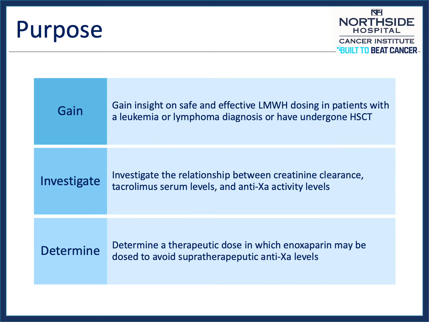Based on the 2011 study, it was hypothesized that stem cell transplant recipients may be a patient population that may benefit from anti-10A monitoring with enoxaparin. The purpose of this project is to gain insight on safe and effective enoxaparin dosing in patients with a leukemia or lymphoma diagnosis or have undergone a stem cell transplant, to investigate the relationship between creatinine clearance, tacrolimus serum levels, and anti-10A activity levels, and to determine a therapeutic dose in which enoxaparin may be dosed to avoid supratherapeutic anti-10A levels.